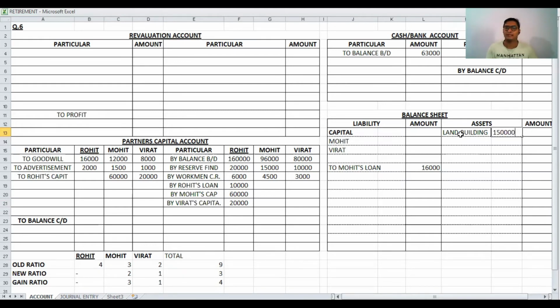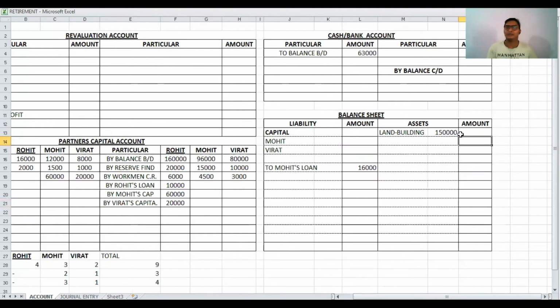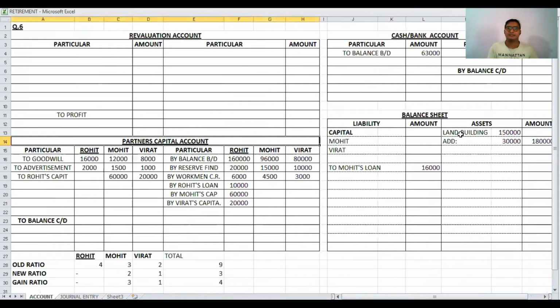Old value is 1,50,000 and new value is 1,80,000, so here we have to add 30,000. Land and building increases by 30,000, and if an asset value increases, the revaluation account is credited, land and building account, amount is 30,000.